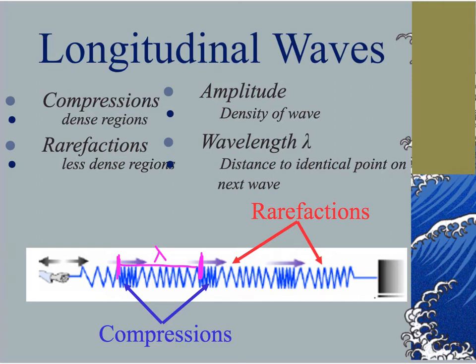If I measure from the beginning of this compression to the beginning of the next compression, this is also another wavelength. I don't have to measure from the compressions. I can measure from the beginning or the middle of a rarefaction and measure to the middle of the next rarefaction. Okay, this is still one wavelength, as long as you're measuring the distance to the same point on the next wave.